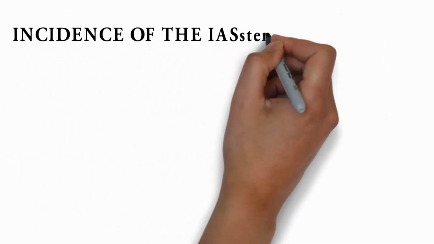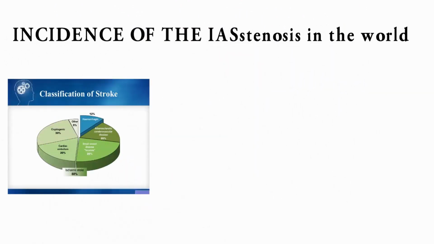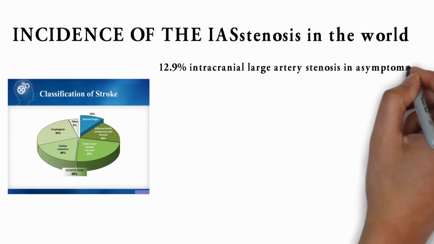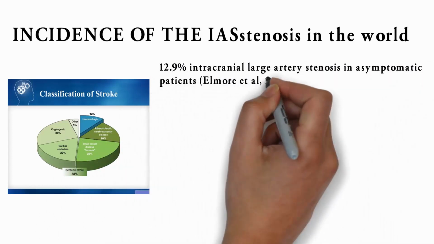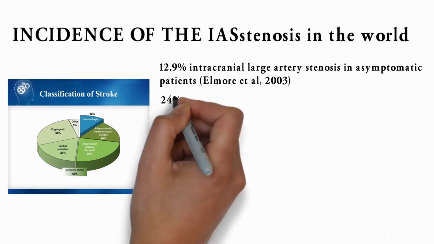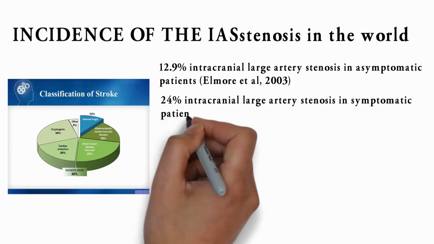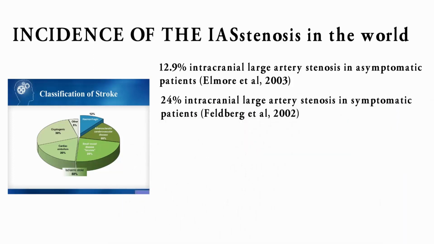Incidence of IAS in the world. 12.9% intracranial large artery stenosis in asymptomatic patients, Elmore et al. 2003. 24% intracranial large artery stenosis in symptomatic patients, Feldberg et al. 2002.